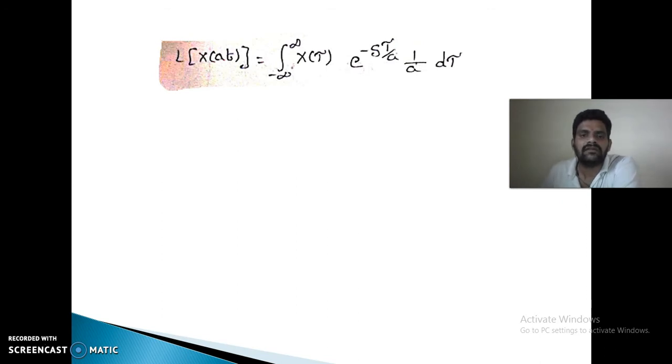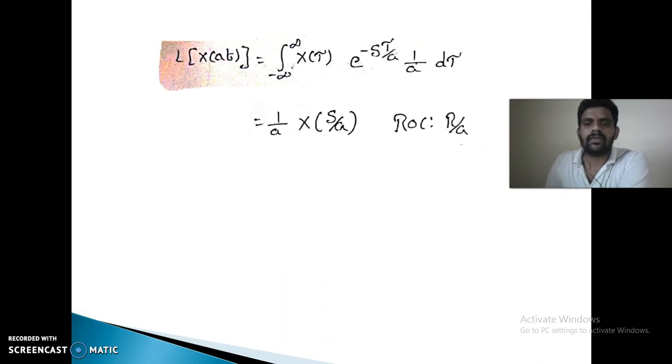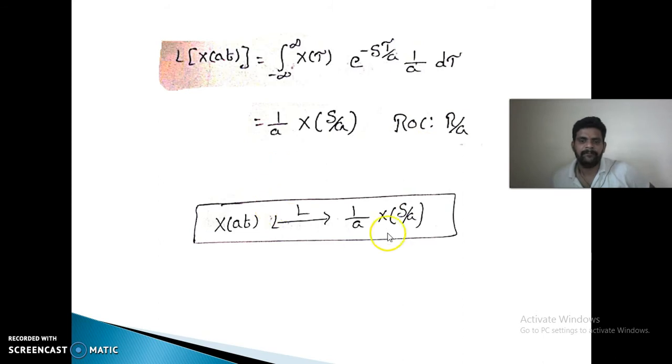Here, the transform of x of at is x of tau into e power minus s by a tau into d tau. So instead of s we are having s by a. So 1 by a X of s by a: the Laplace transform is scaled by the same factor.